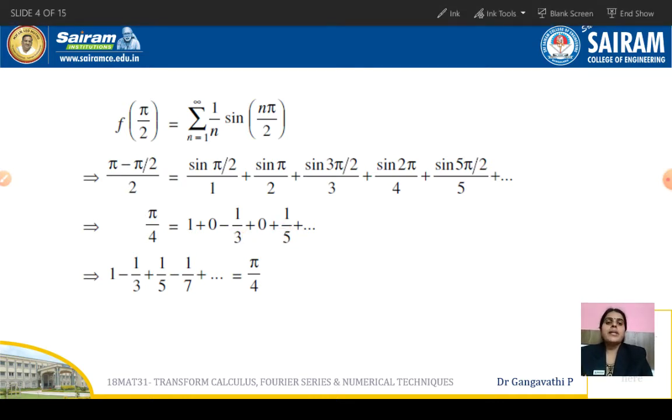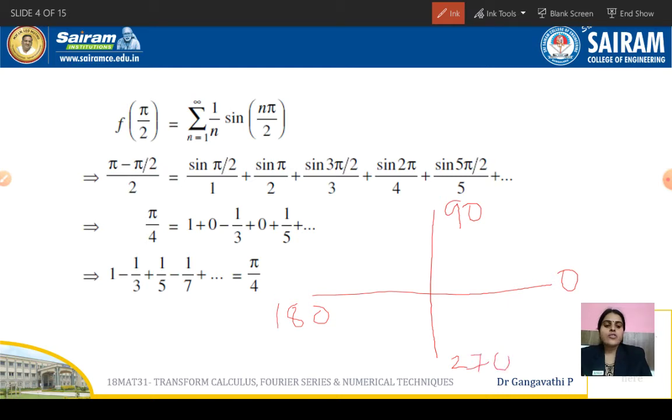So if you can remember the coordinate axis which I had shown you in earlier cases, it is better to remember here. This is 0 angle and this is 90 degrees, that is pi by 2. And this is 180 degrees, or you also write it as pi. And this is 270 degrees, in other words 3 pi by 2. And if we come back here, it is 360 degrees or 2 pi. So now at 9 pi by 2, the value for sine is 1. So sine pi by 2 is 1. So 270 degrees, that is 3 pi by 2, is the opposite of that. The value of sine 3 pi by 2 is minus 1.